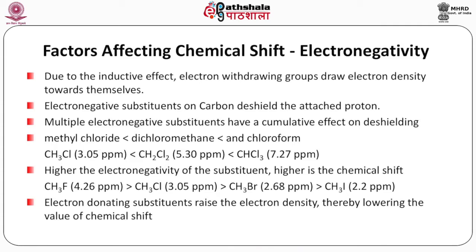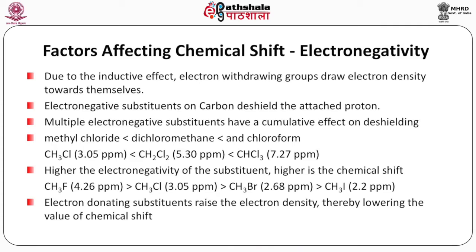Methyl chloride has less chemical shift than dichloromethane, which has less chemical shift than chloroform. Their molecular formulas are CH3Cl, where the protons have a chemical shift of 3.05 ppm; CH2Cl2, protons have 5.30 ppm chemical shift; and CHCl3, the methine H, has a chemical shift of 7.27 ppm.